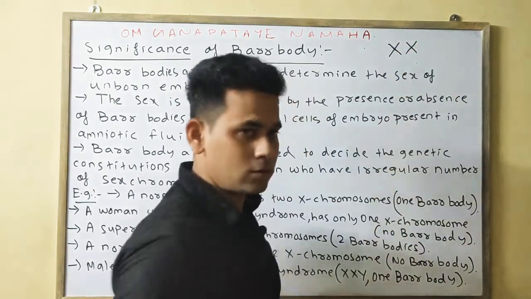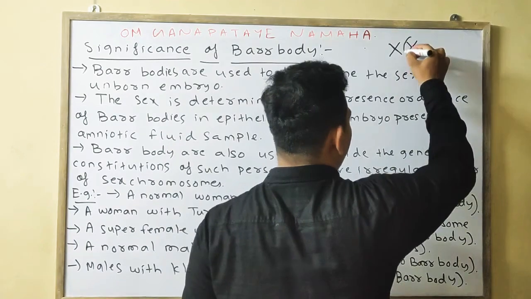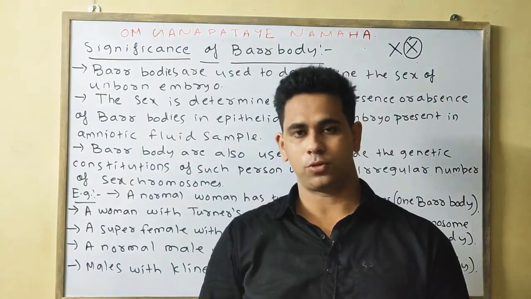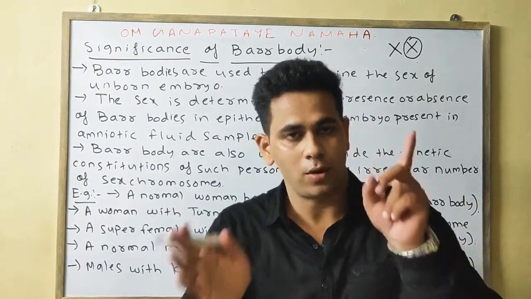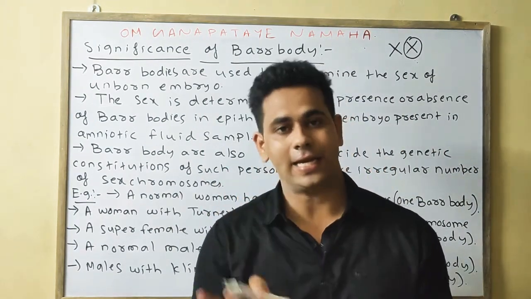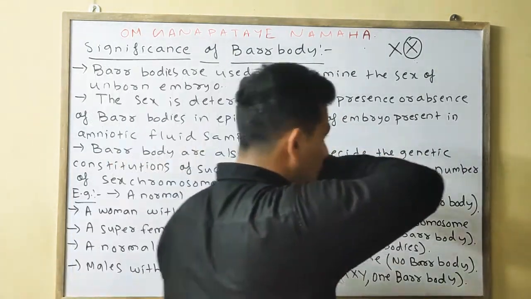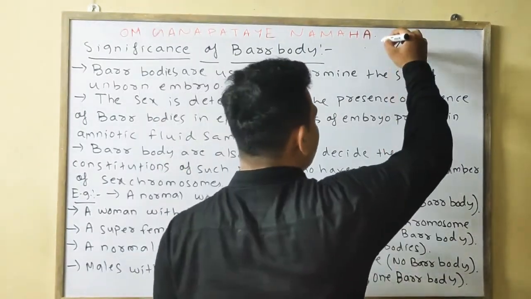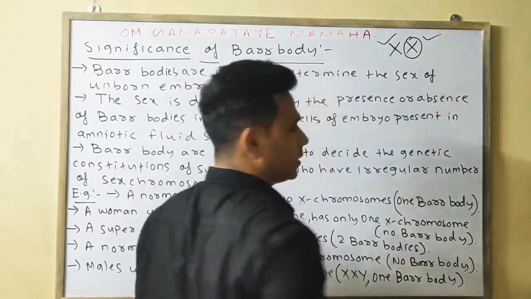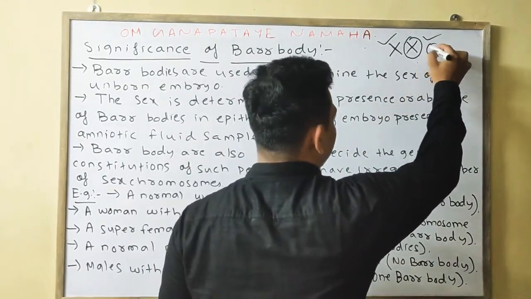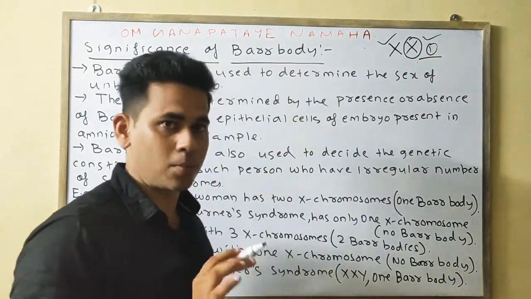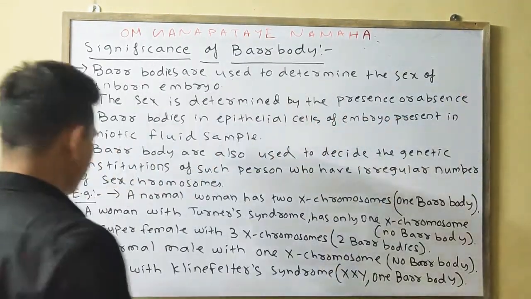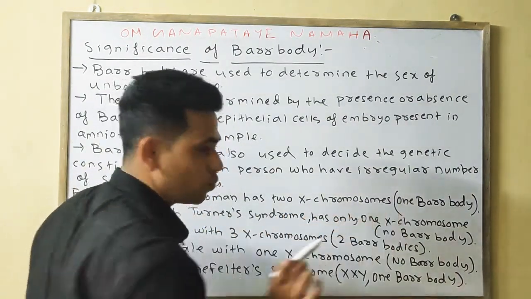In a normal woman, XX, one X chromosome will get inactivated. Always remember that however many sex chromosomes are present, only one X chromosome will be activated and the others will be inactivated. This depends only on the X chromosome: one X chromosome is activated, the other is inactivated, meaning the presence of one Barr body. So this is a normal female. This is your first example: a normal woman has two X chromosomes, meaning one Barr body.